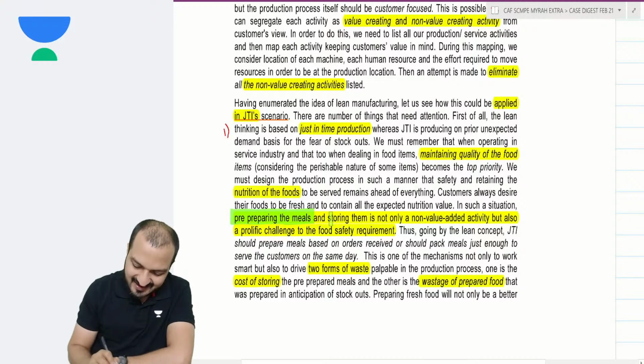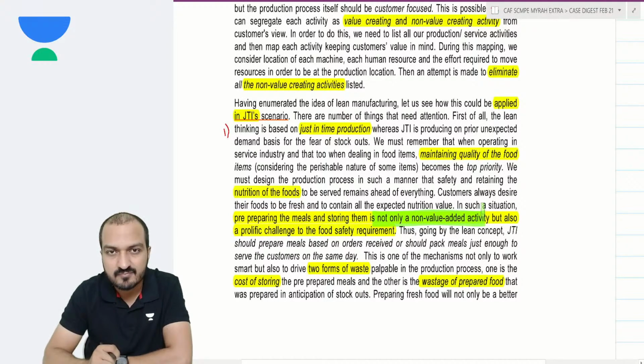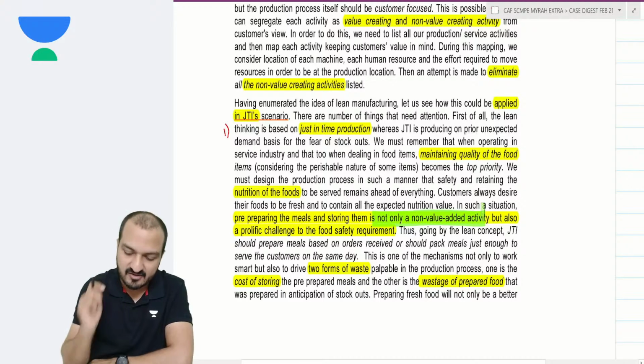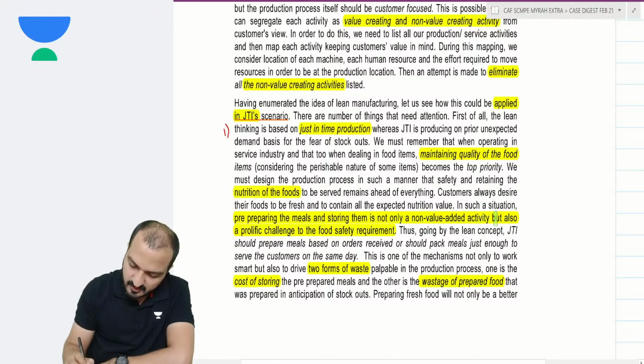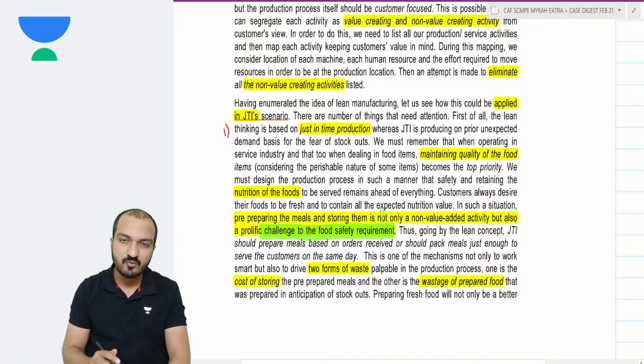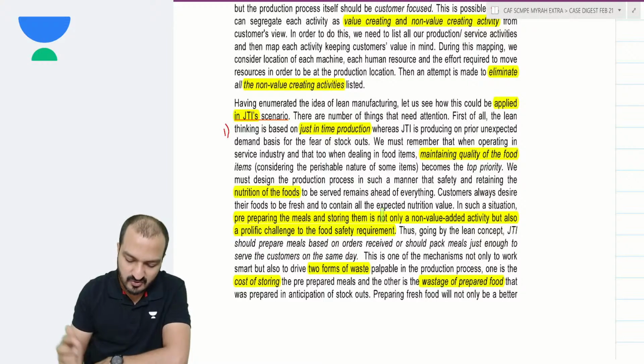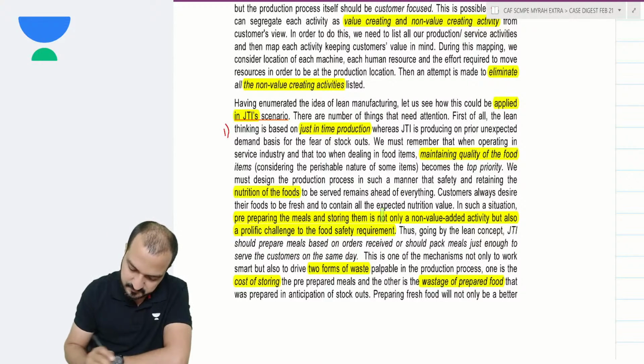Pre-preparing the meals and storing them is not a value-added activity. Rather, it will decrease the value of the product if you prepare the meals very early and store them. It is also a challenge to the food safety requirement. If you're storing the food in an unsafe environment, then eventually the food will get spoiled, or it will damage the health of your customers.